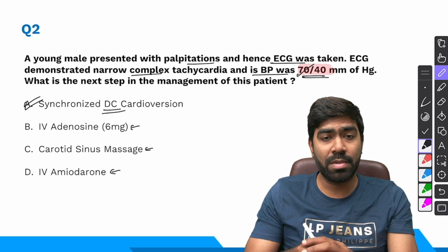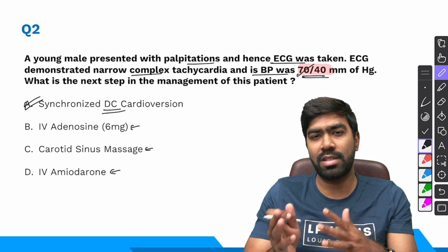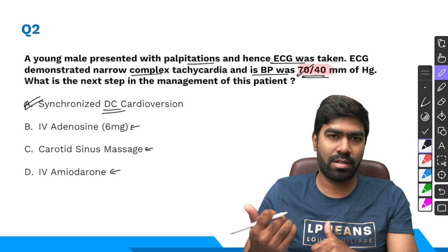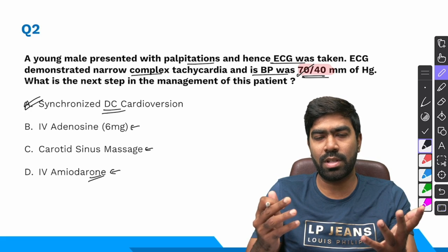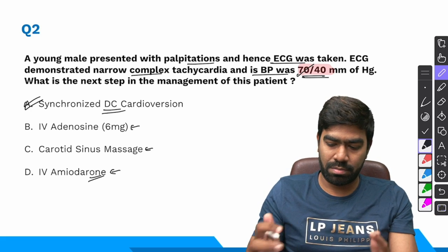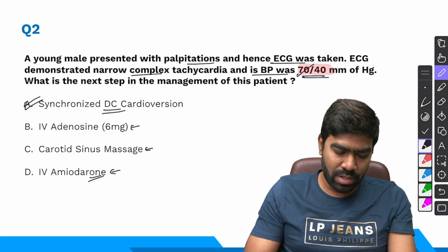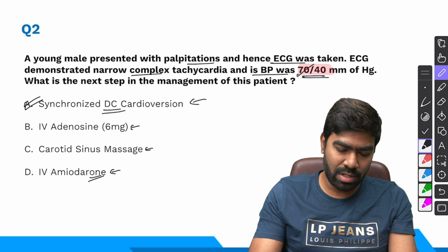And what about IV amiodarone? IV amiodarone is something that's preferred in a stable wide complex tachycardia, especially if it's a monomorphic regular wide complex tachycardia, then definitely IV amiodarone is going to be the best treatment in that case. So the right answer for this question is a simple, straightforward synchronized DC cardioversion.